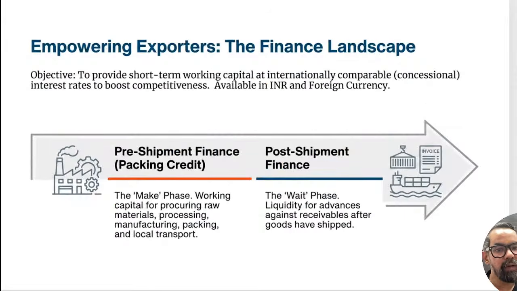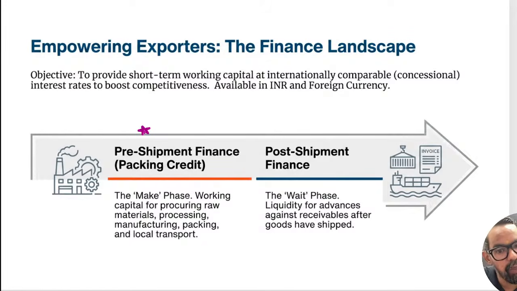Now when it comes to trade finance, this is something key. We have two types of facilities for exporters. One is pre-shipment, which is also known as packing credit, right?